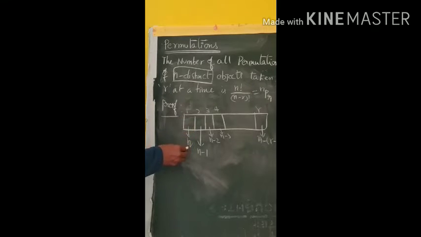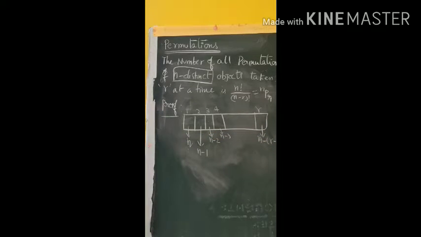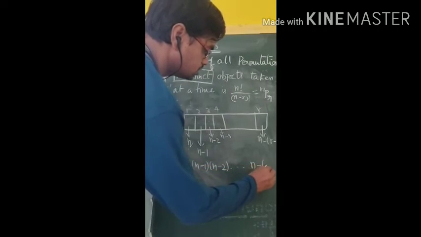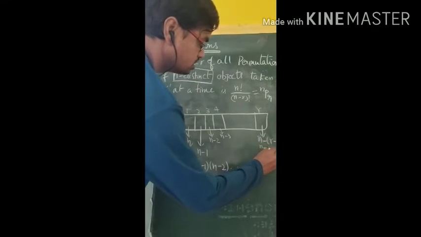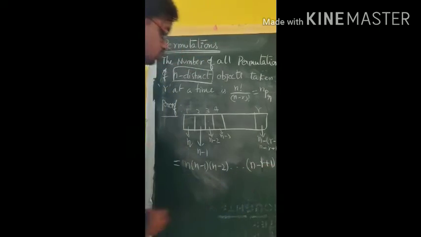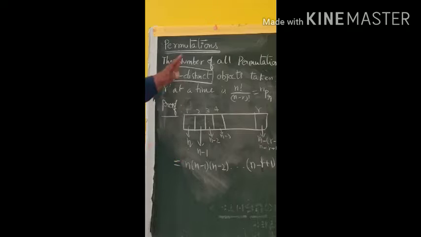Now, the first place we can fill in n ways, second place in n minus 1 ways, third place in n minus 2 ways, fourth place in n minus 3 ways, and so on. The rth place can be filled in n minus of r minus 1 ways. So the total number of ways will be n times n minus 1 into n minus 2 into so on, n minus of r minus 1, which you write as n minus r plus 1. These are the total number of ways of arranging r objects out of n distinct objects.